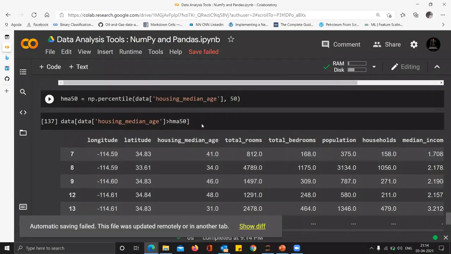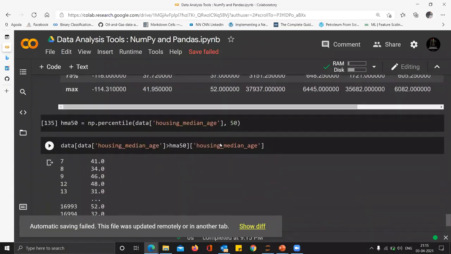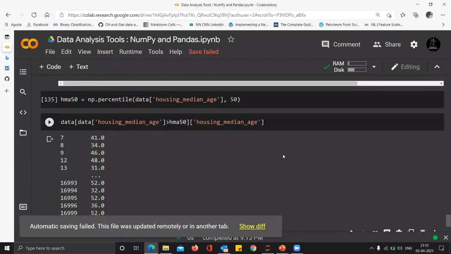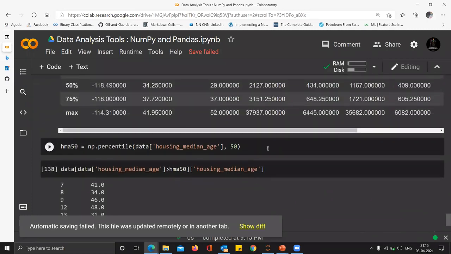You can expand this understanding: if I want to print only the housing median age column, I can do this, housing median age. And that's also the case, right? You can see all the data points that are listed now follow the particular condition. So that's exactly how we do it. I have taken housing median age greater than 20. It's already greater than 20, so that part, I guess, is not important.